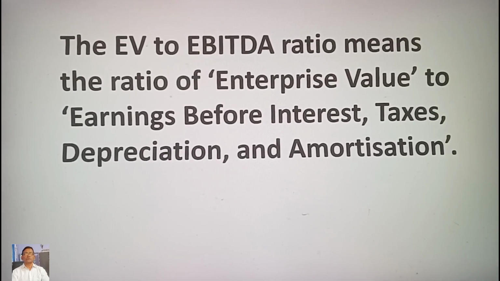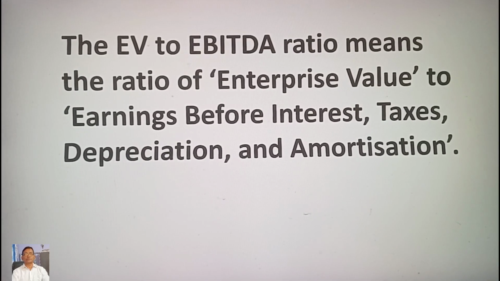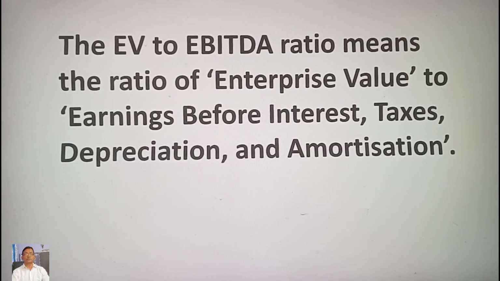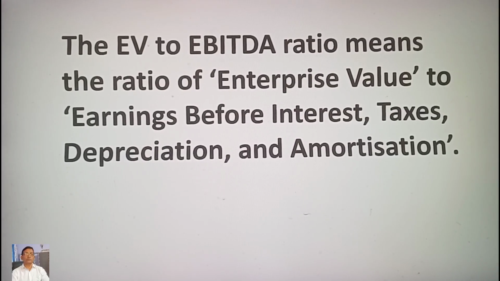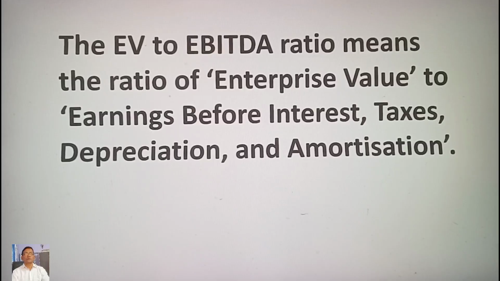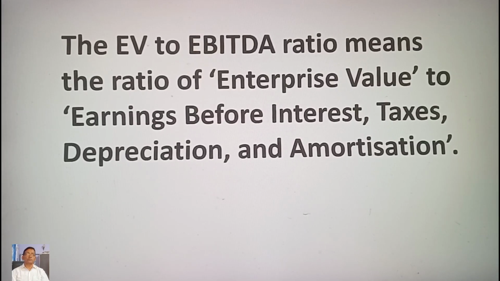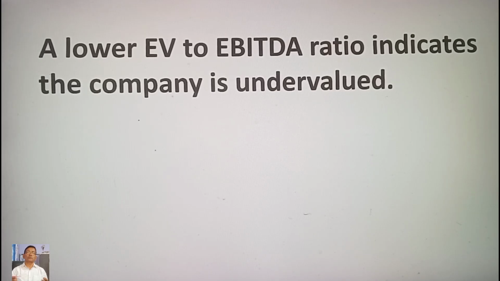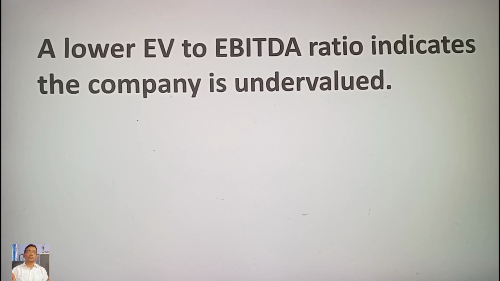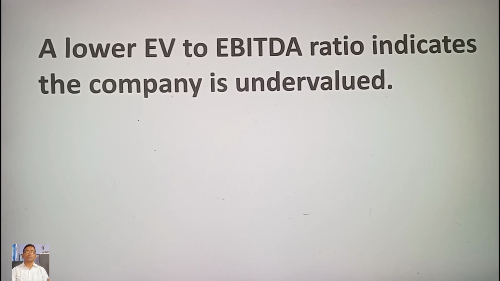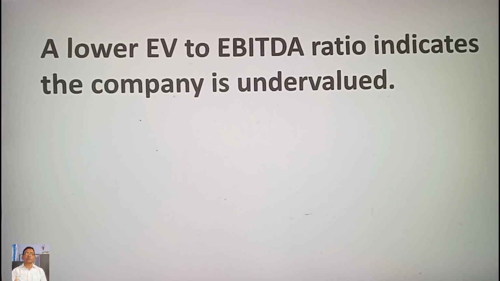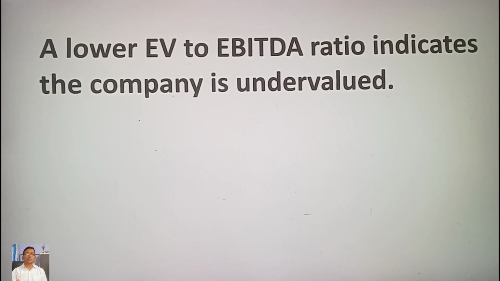Fifth, EV to EBITDA. The EV to EBITDA ratio means the ratio of enterprise value to earnings before interest, taxes, depreciation and amortization. A lower EV to EBITDA ratio indicates the company is undervalued. Comparing the ratio to industry peers, we can understand whether the stock is relatively undervalued or overvalued.